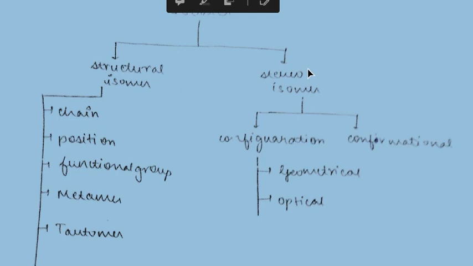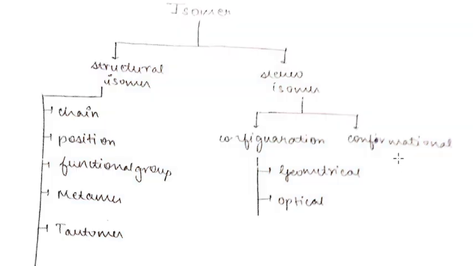What are stereoisomers? Compounds which have the same molecular formula and structure but may differ in their arrangement of constituent particles are known as stereoisomers. Stereoisomers are of two types: conformational and configurational. We have already studied conformational isomers in class 11. Now we are dealing with configurational isomers. The configurational isomers are of two types: geometrical and optical.